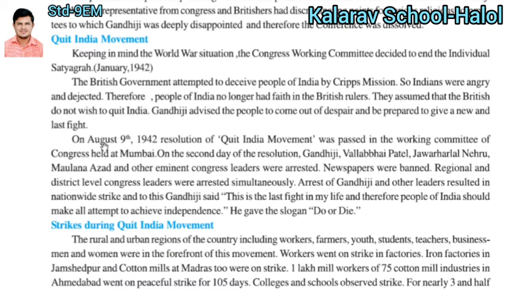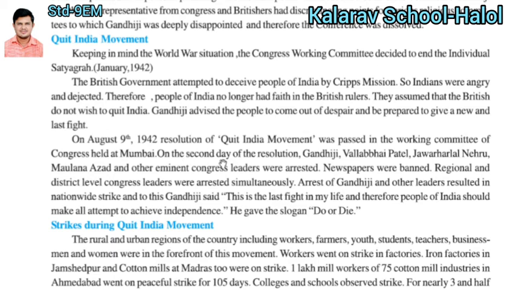On 9th August 1942, the resolution of the Quit India Movement was passed in the Working Committee of the Congress held at Mumbai.